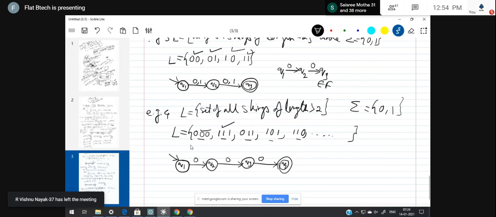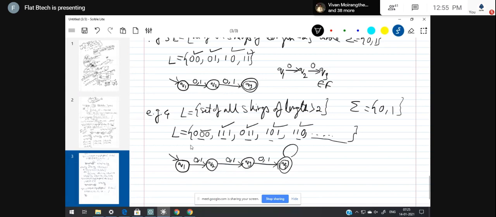Now, triple 1, 1, 1, 1, accepted. Now, 0, 1, 1, no need to do any modification. 0 is here, 1 is here, 1 is here. 1, 0, 1, 1 is here, 0 is here, 1 is here. 1 1 0, it's here. And then if you keep on increasing the combination, the length, it has to be accepted. Hence, provide a self loop here. Okay, this is the required DFA for example number 4.